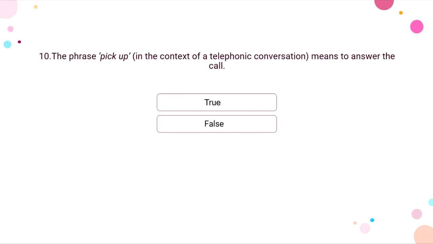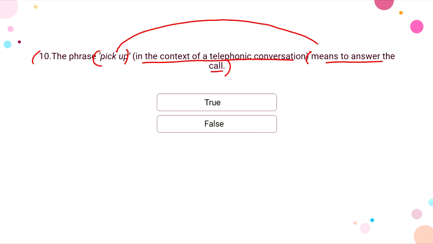So here in the 10th question we have a true or false type of question. We have the phrase pick up in the context of telephonic conversation means to answer the call. So what they are trying to ask here is, while we are speaking on a call, does the phrase pick up mean to answer the call? So they are asking whether pick up means to answer the call.